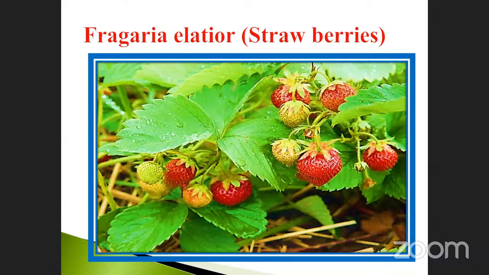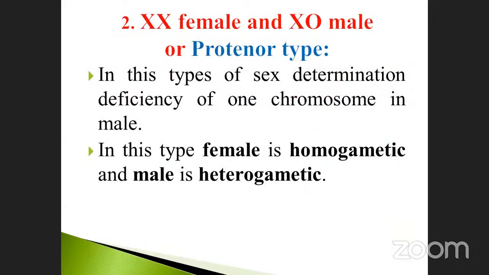Sometimes they may ask the questions: botanical name of the strawberry, or which type of sex determination it contains, XY or XX. XY is female, XX is male, the reverse of human beings. The second type is XX female and XO male.